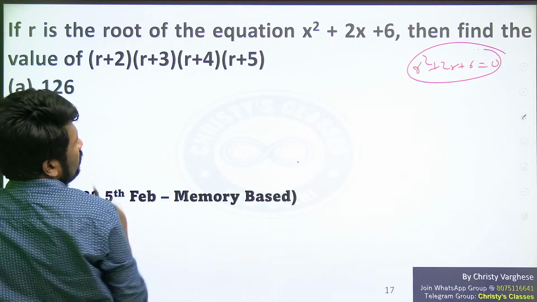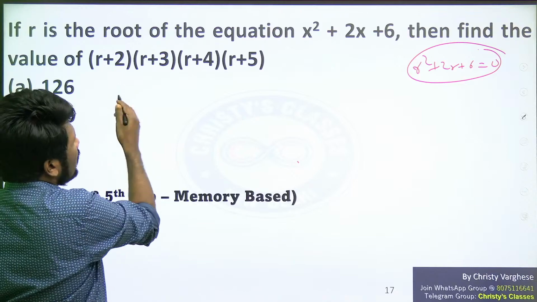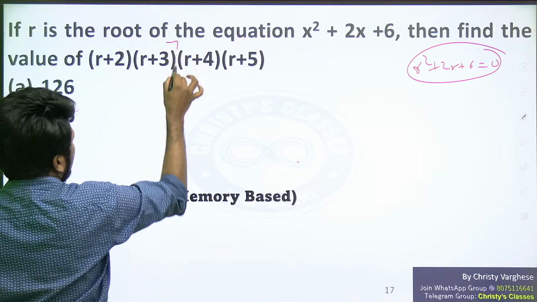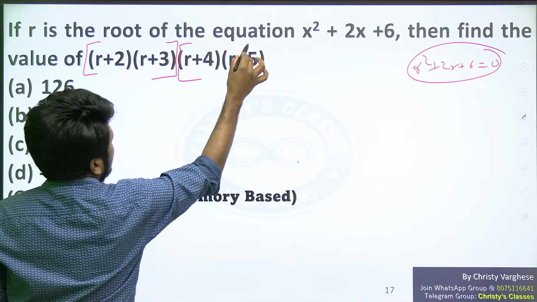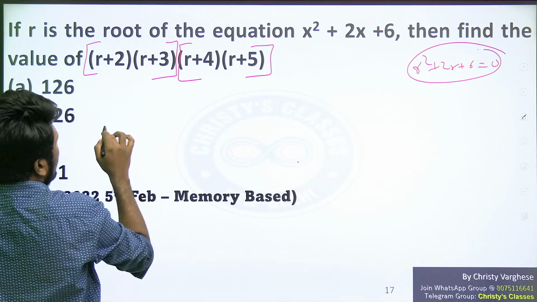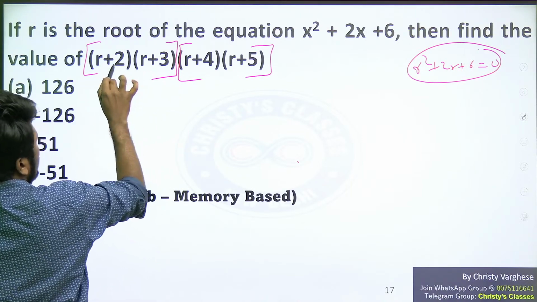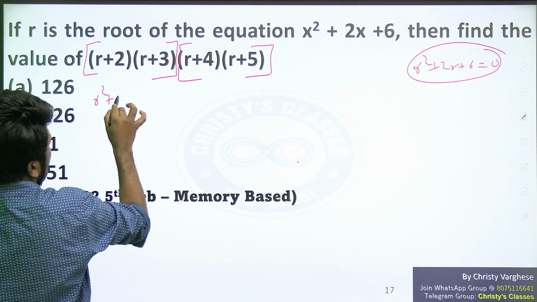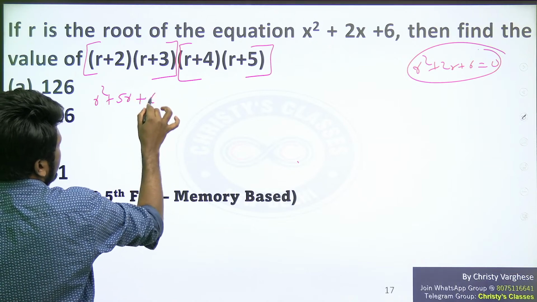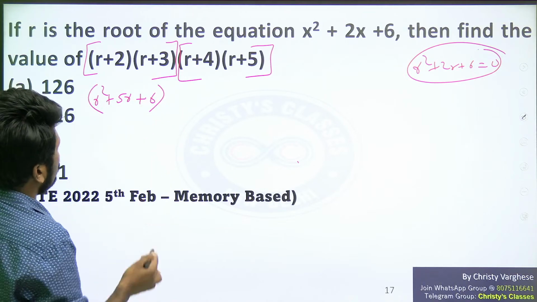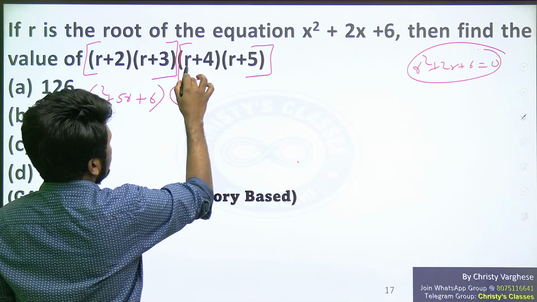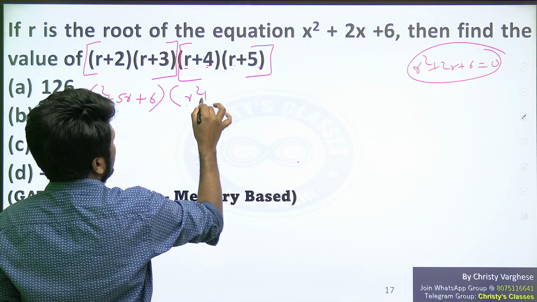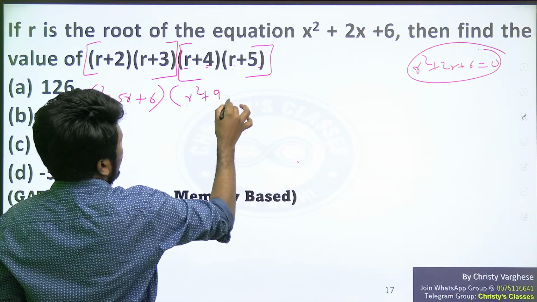Now that is r square now. So we need to create r square from this so that somehow we can try to cancel it with that. That is, we pair these two and pair these two and multiply it. r plus 2 into r plus 3: r into r, r into 3, 2 into r, 2 into 3, add it up. r square plus 2r plus 3r, 5r. Due to lack of space, I am just directly writing it here. You can expand more if you want. r into r, r into 5, 4 into r, 4 into 5. That is r square plus 4r plus 5r, 9r plus 20.